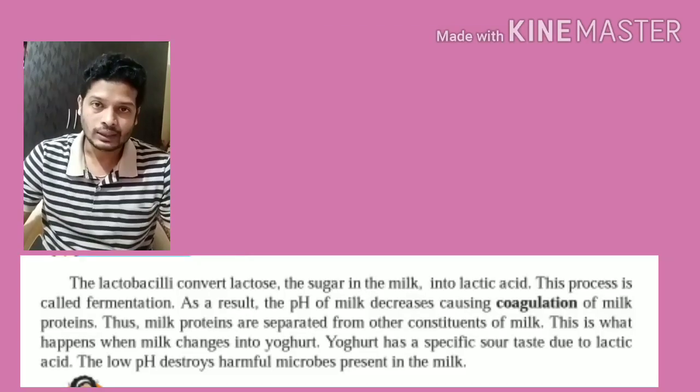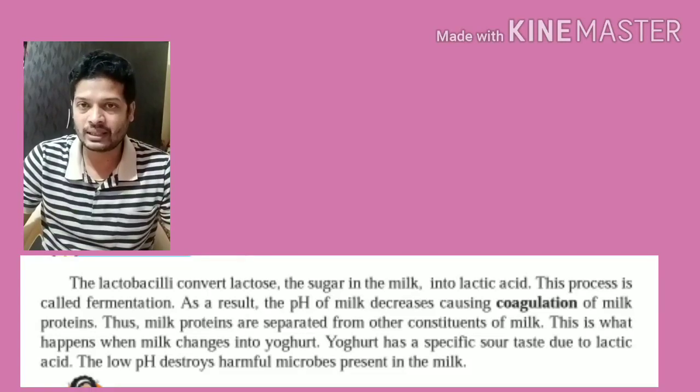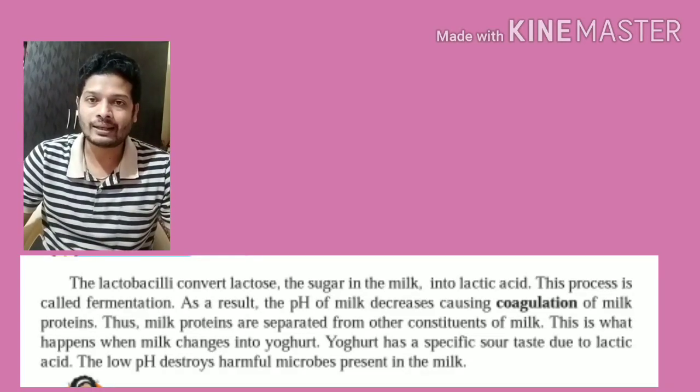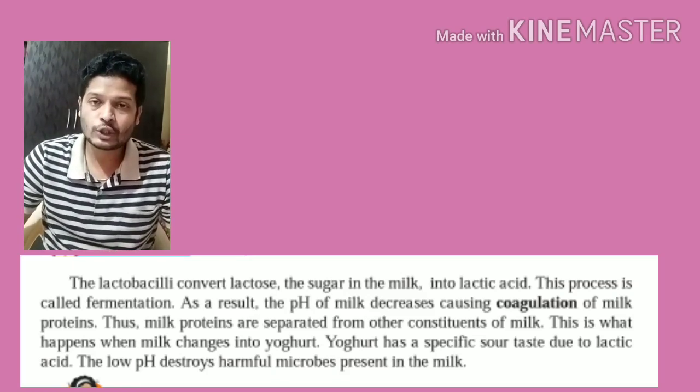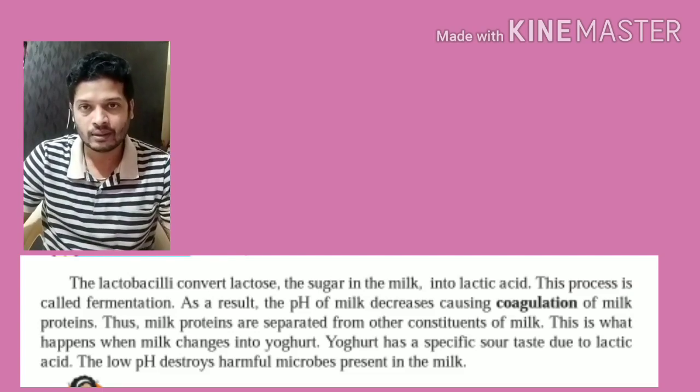So what does this lactobacillus do? This lactobacillus, or this bacteria, converts the lactose sugar which is present in the milk into lactic acid. And this process of conversion of lactose sugar into lactic acid with the help of microbe is known as fermentation of milk. So fermentation of milk converts lactose sugar into lactic acid.